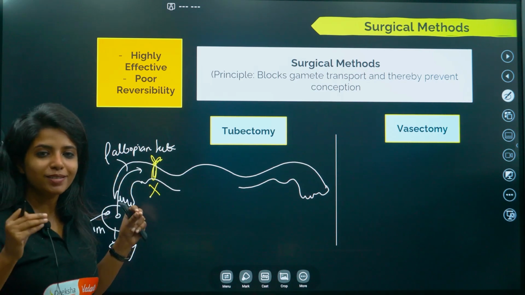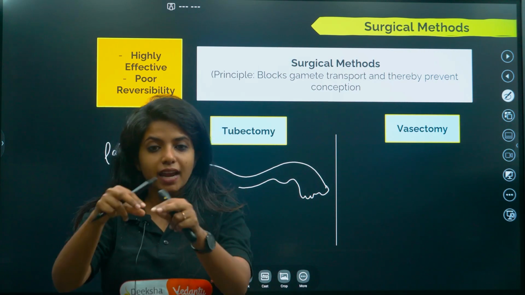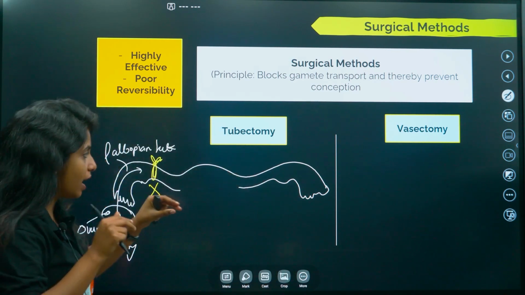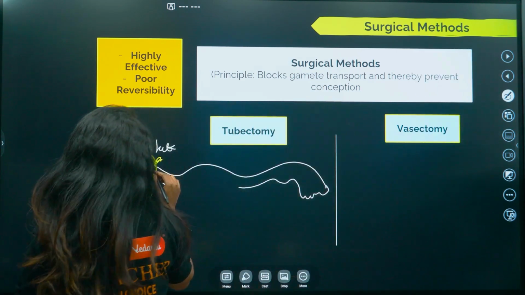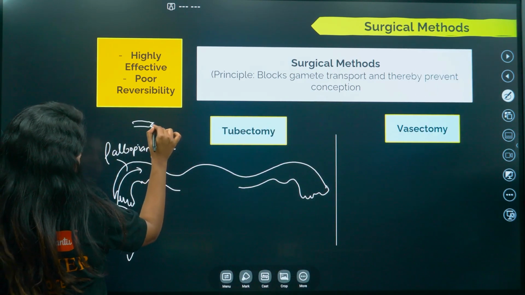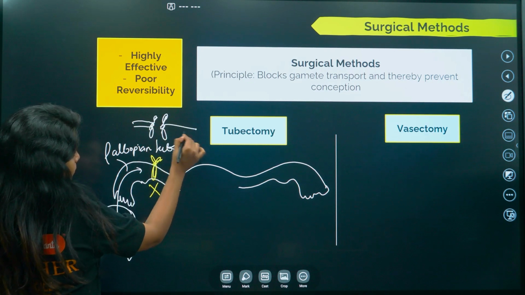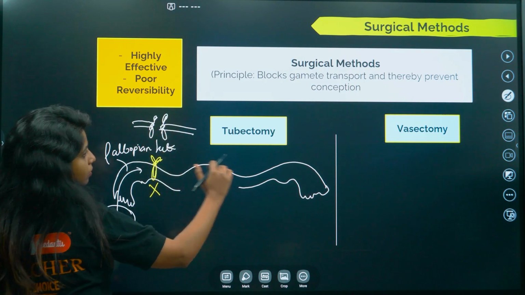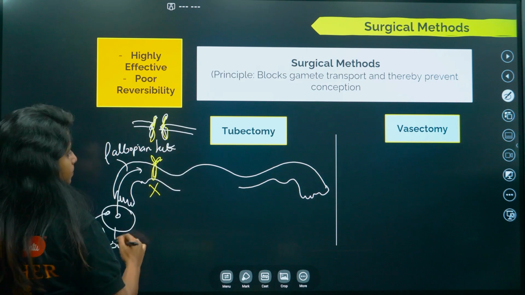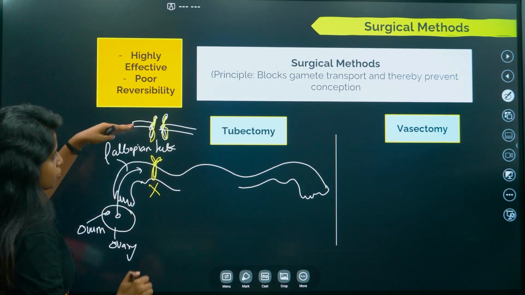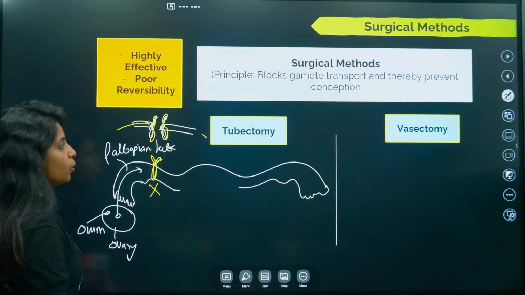This particular process is known as tubectomy, where the fallopian tube is cut, incised and folded such that if I make the after picture of this, it will look something like this, where it has a folding like this, and the other one will also have a folding like this. You have cut, now it is a separate thing. So basically the ovum which is being transported cannot go ahead. This is what you mean by tubectomy.